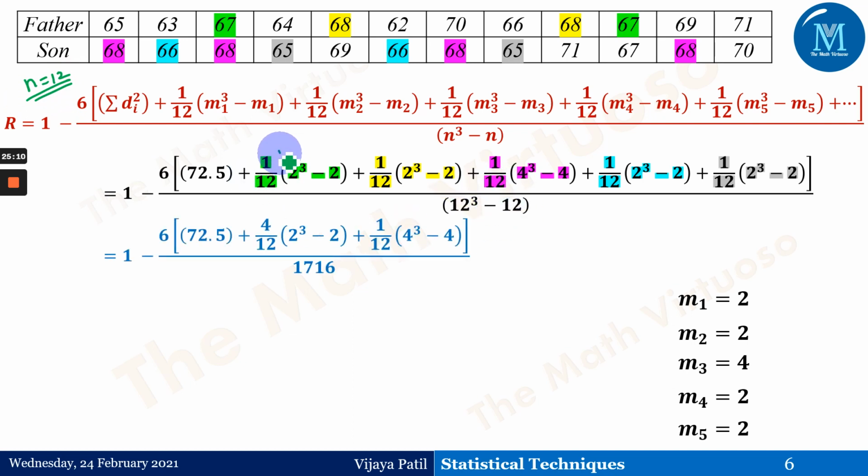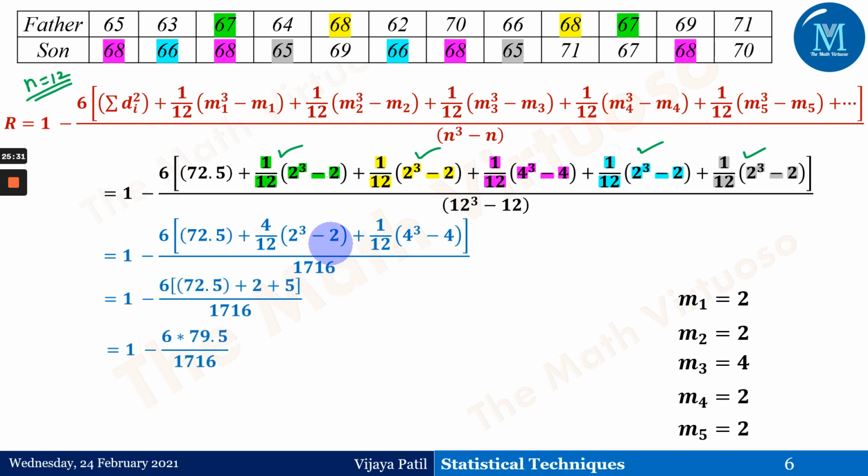Now if we observe this term, this term, this term, and this term, if we add these 4 terms, because they are all equal, it will give me 4 upon 12, 2 cube minus 2. So this entire formula is reduced to this. Then 1 by 12, 4 cube minus 4 as it is, upon 1716. Then quickly you can go ahead with the simple calculations. These calculations are truly simple. Just go ahead and you will get the answer as this.